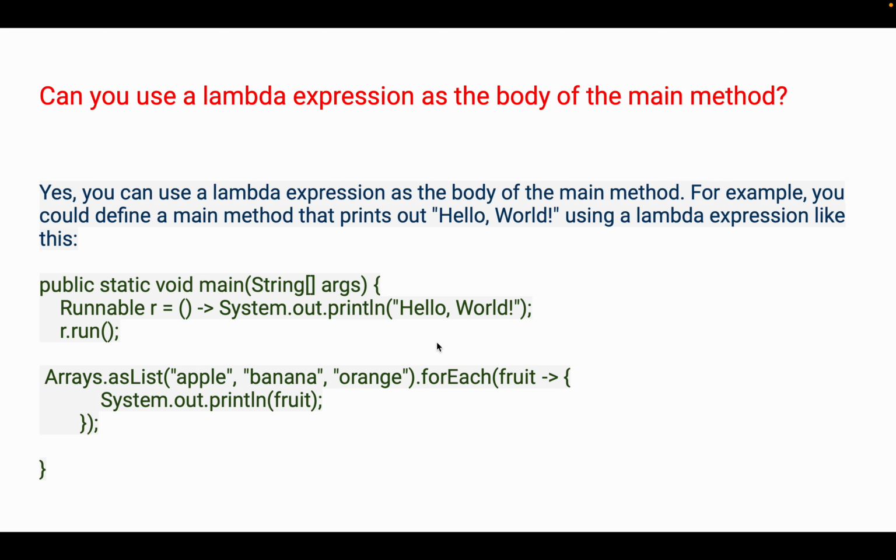Another example I've included to understand it better with Java 8. Here we are creating a list of some fruits, apple, banana and orange, and we are iterating over it using forEach, then printing each fruit with System.out. So both these things are supported. We can very well write the body of the main method using a lambda expression.